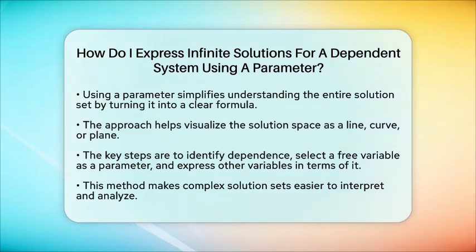Remember, the key steps are to identify the dependent system, pick a free variable as your parameter, and then write all other variables in terms of that parameter. This way, you turn a potentially overwhelming set of solutions into a neat, understandable formula that shows all possible solutions at once.